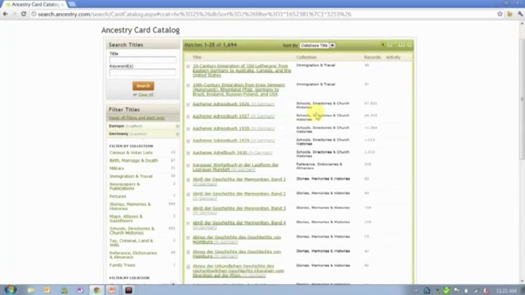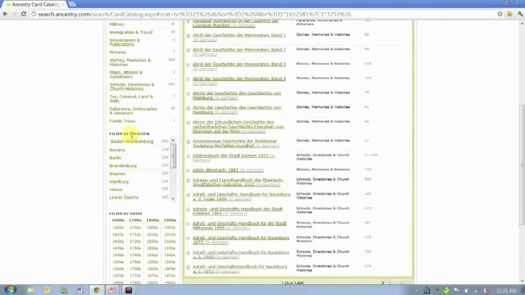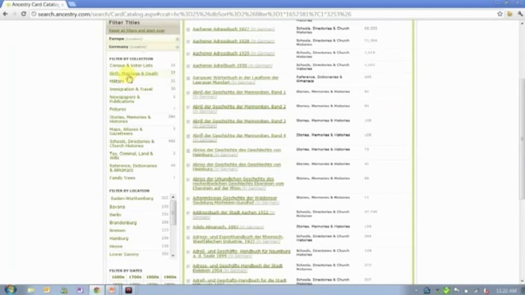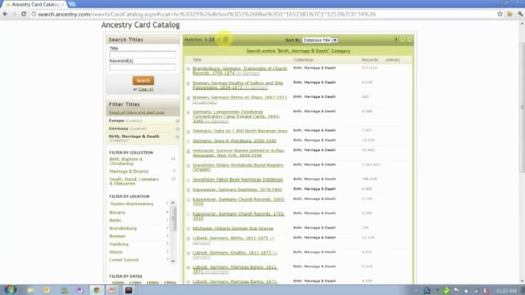And if you want to get even more detailed or more filtered from there, you can filter by location. Now, I wouldn't recommend doing that right off the bat, okay? I would recommend using a couple of these other filters first before you filter more by location, because you don't want to miss anything that might cover multiple areas or the whole country that might include that region. So I would actually filter maybe by record type. So maybe I'm interested in what vital records exist. And now I'm down to just 27 databases, right? So 27 databases of birth, marriage, and death records for the country of Germany.